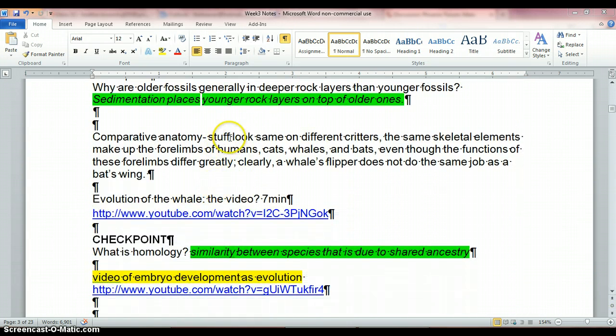Comparative anatomy. Now this is where stuff looks the same on different creatures. The same skeletal elements make up the forelimbs of humans, cats, whales, bats, even though the functions of these forelimbs differ greatly. Clearly, a whale's flipper does not do the same job as a bat's wing, but we have the same basic body plan. And so we would compare, what does the arm do here, what does the arm do there, what does the shell of a turtle do, what does the shell of a crab do? You would look at these things and see at what point they first arose and then how they changed. There's a fun evolution video on a whale.